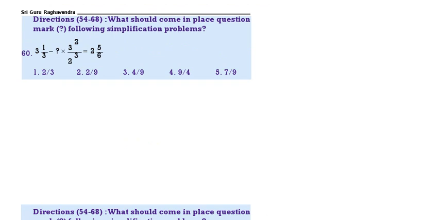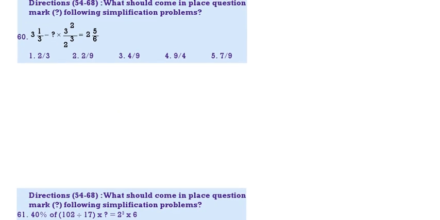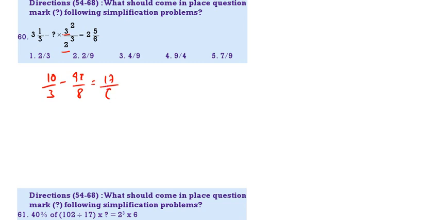Next, 60th question. Take 60th question. 3 1 by 3 minus 3 1 by 3 means 10 by 3 minus x into 9 square by 3 square. That means 9 square by 2 cube. This is 3 square means 9. This is 2 cube, 8. So 9x by 8 is equal to 17 by 6.